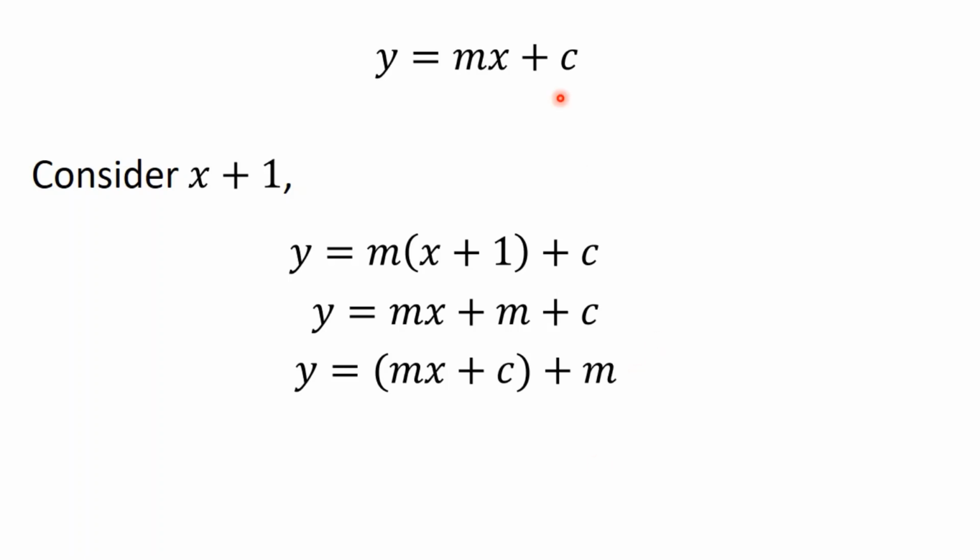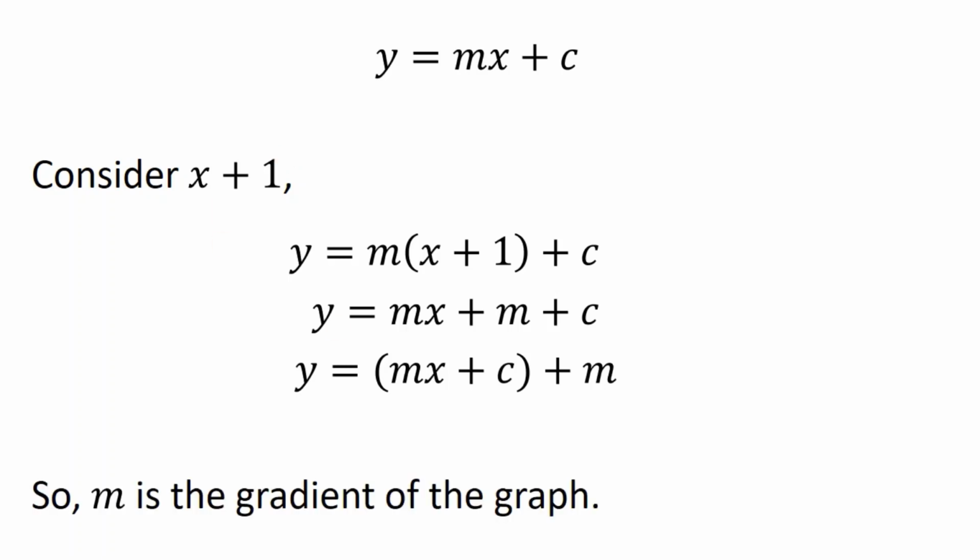So what this is actually showing us is that if I increase x by 1, I'm increasing y by m. So if I increase x by 1, I increase y by m. Well, that was our definition of the gradient. It's the amount y increases by as x increases by 1. So m is the gradient of this graph.